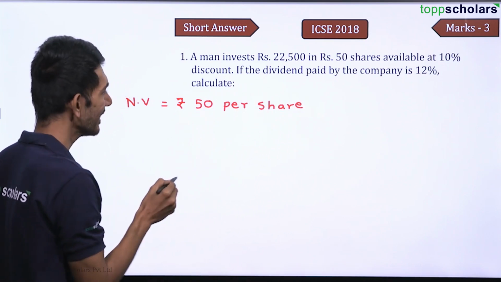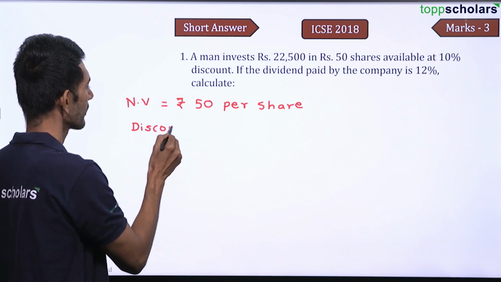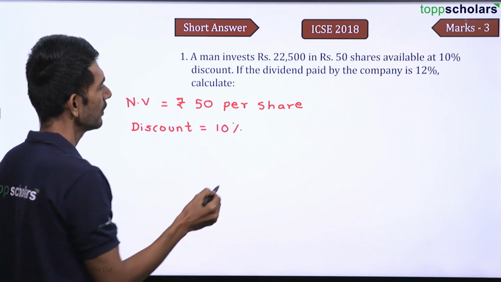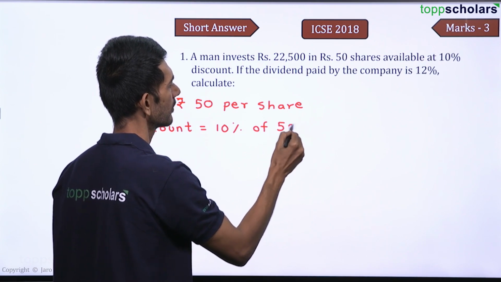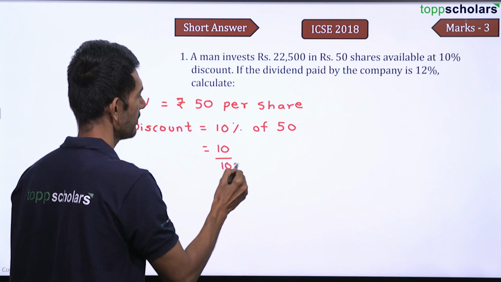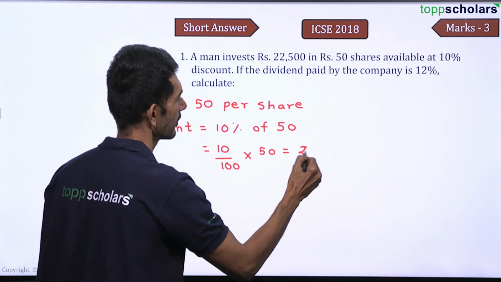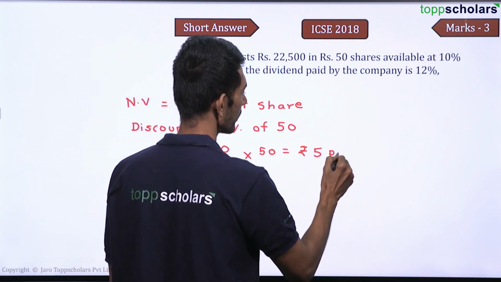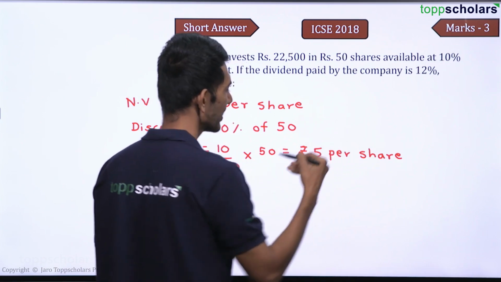So can I say that the discount is 10%, which is 10% of 50, which is equal to 10 by 100 into 50. That is rupees 5 per share. So rupees 5 per share is the discount.